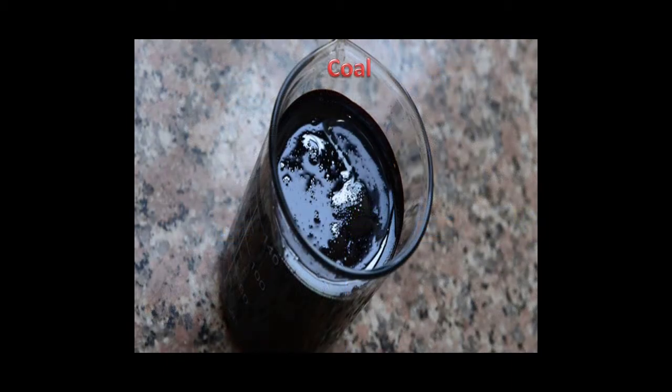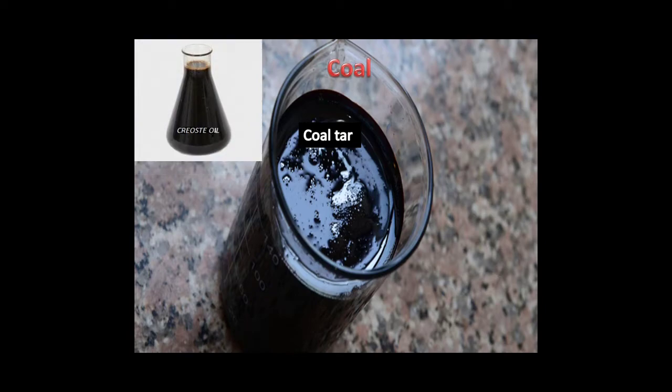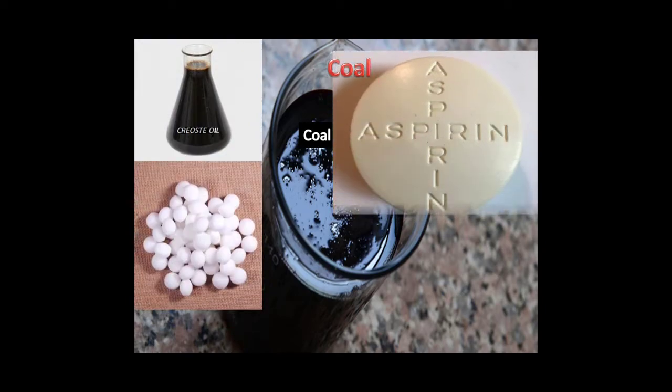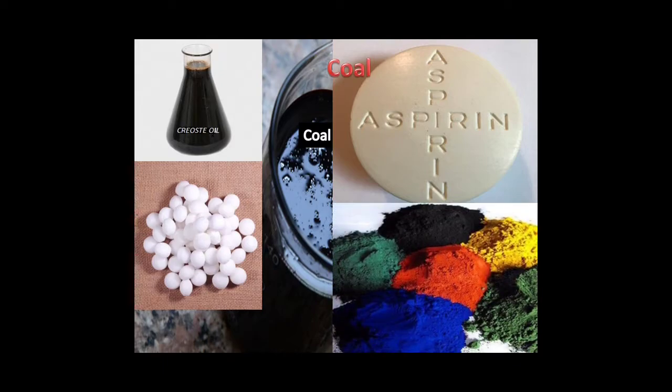Coal tar, which is a byproduct of coal, is used to produce phenol, oil, naphthalene and other chemicals. Aspirin, soaps, dyes and fabrics are also made using coal byproducts.